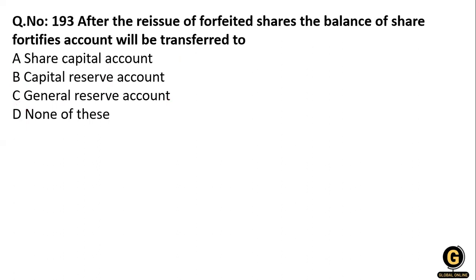After the reissue of forfeited shares, the balance of the share forfeiture account will be transferred to what? We will transfer it to the capital reserve account.